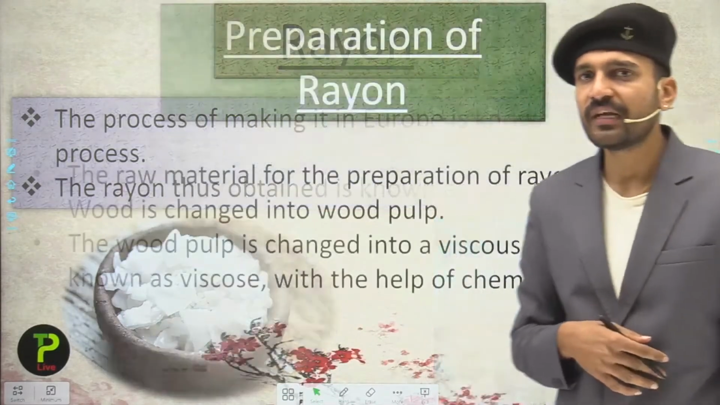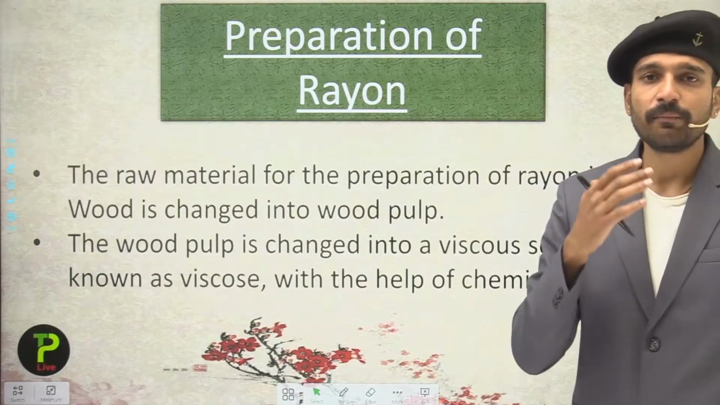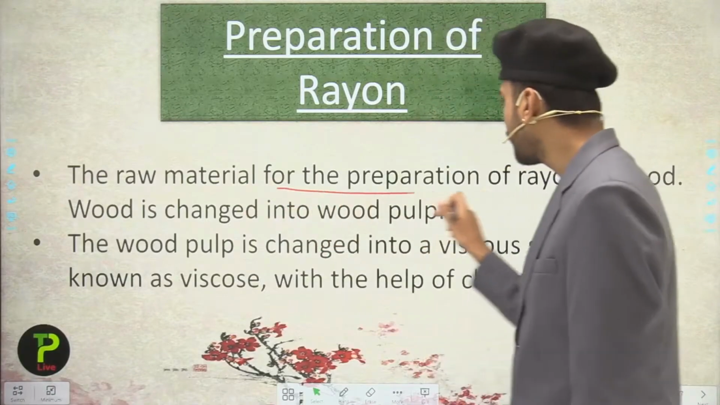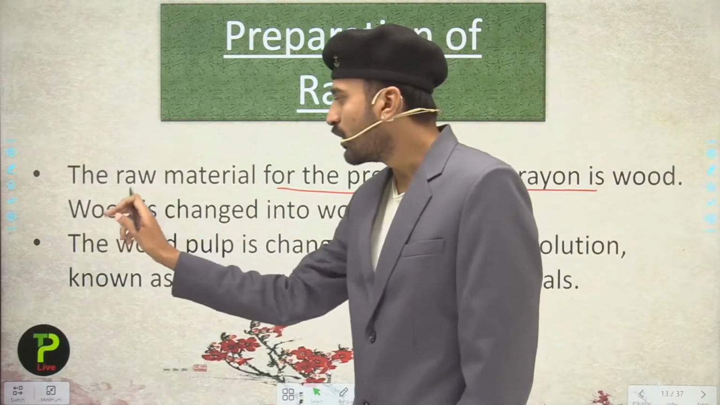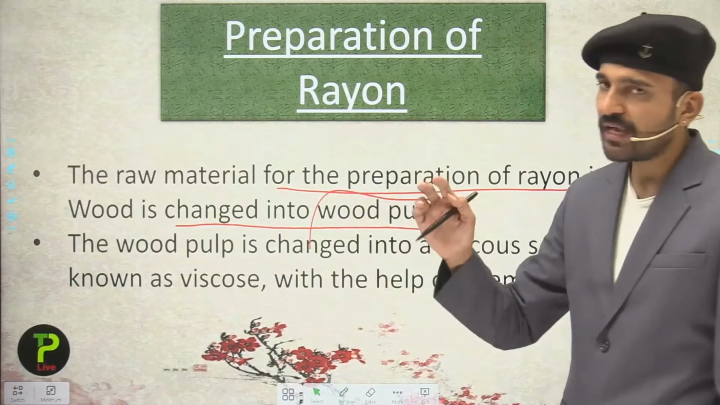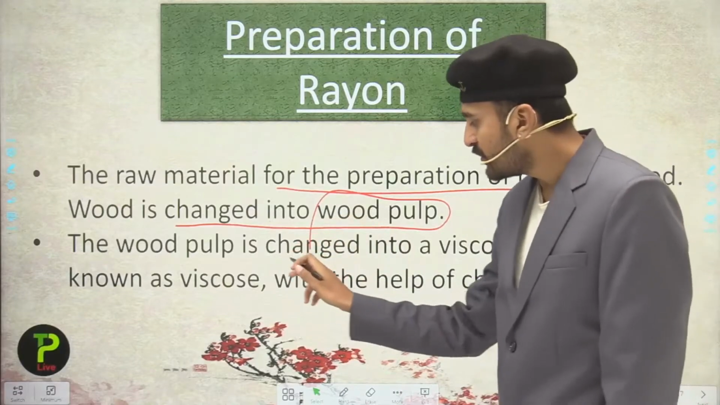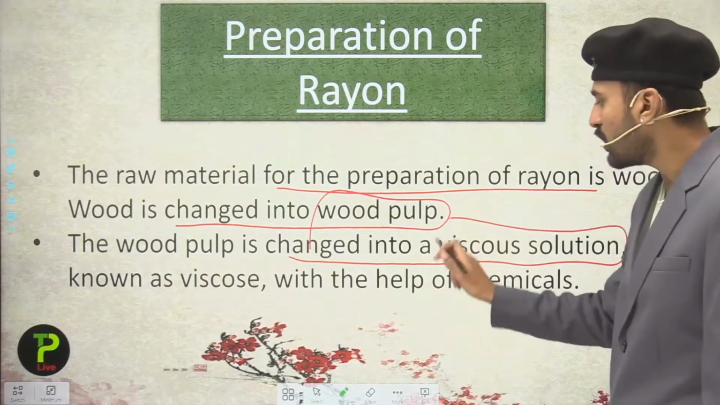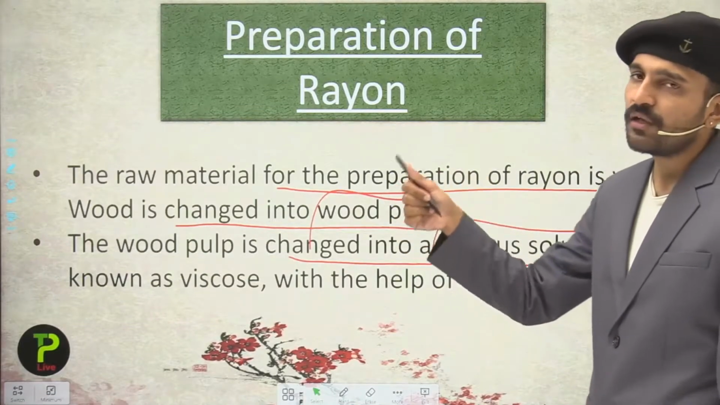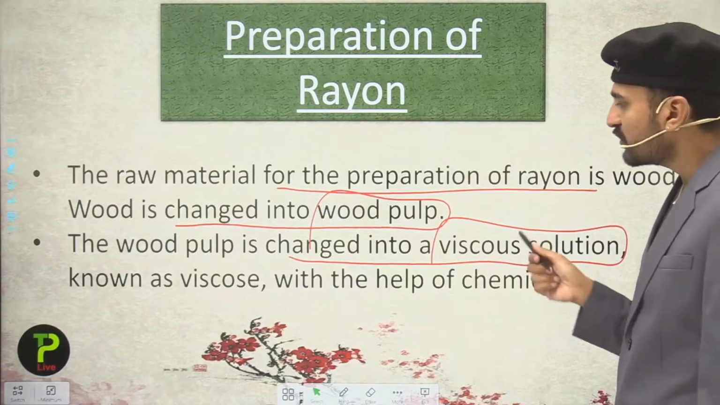So now students, let us see the preparation of rayon. What are the methods that we can use in the preparation of rayon? The raw material for the preparation of rayon is wood, and wood is changed into what? That is the wood pulp. So first we have the wood and we convert that wood into wood pulp. The wood pulp is changed into a viscose solution. How the viscose solution is made, I'm going to tell you in the upcoming slide.